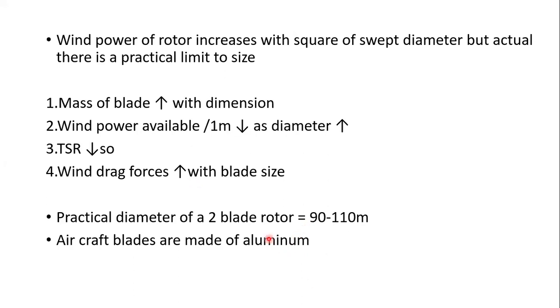In order to provide both lightweight and adequate strength, aircraft industry techniques used in airplanes and helicopter propellers have been drawn upon in these designs.